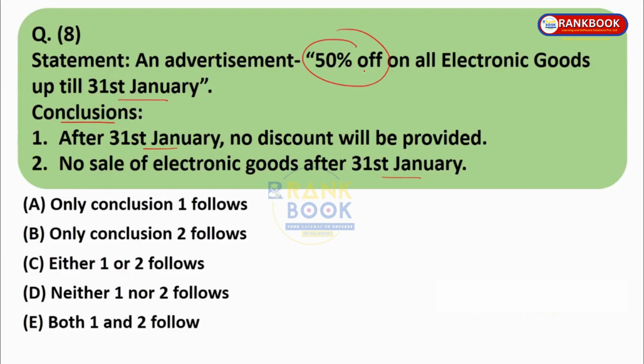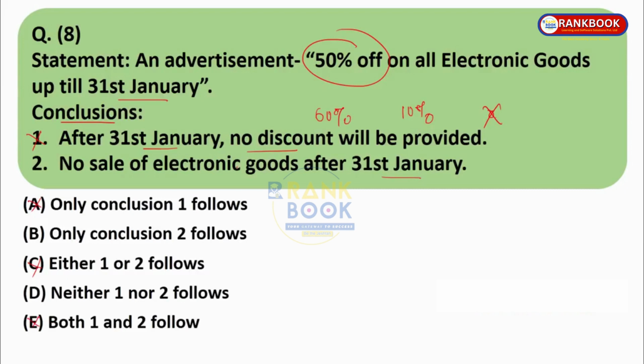After 31st Jan, it might happen that they might give 60% off, or they might give only 10% off, or they might not give any off. Any of the possibilities is there. It is not compulsory that no discount will be there. They can give 10%, 15% off. So this is not the right conclusion. So 1 does not follow. So C will also not be there, B will also not be there.